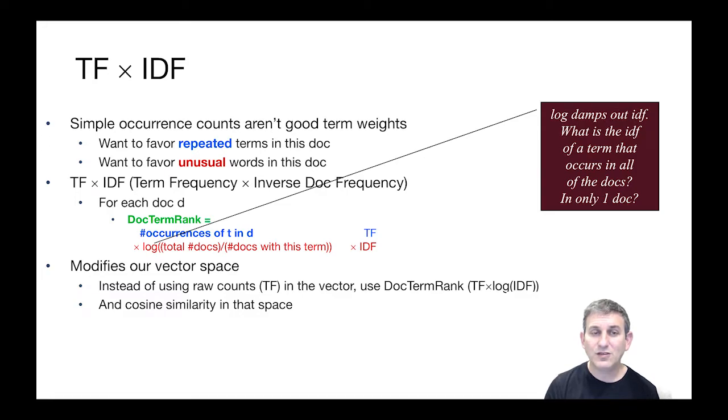So the doc term rank is the term frequency times the inverse of the document frequency with a log around it. So it's TF times log IDF really, but people just refer to it as TF-IDF. And this is what we're going to use in our vectors. So instead of using the raw counts, which would just be term frequency in the vectors, we're going to use this doc term rank, or the TF times log IDF, in our vectors. And then we'll do cosine similarity on those vectors of TF-IDF. And that model, cosine similarity over TF-IDF scores, is the standard model for ranking in text search.